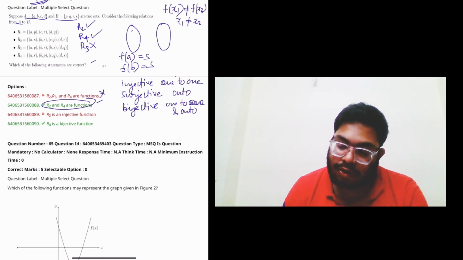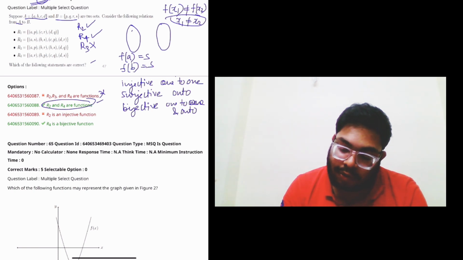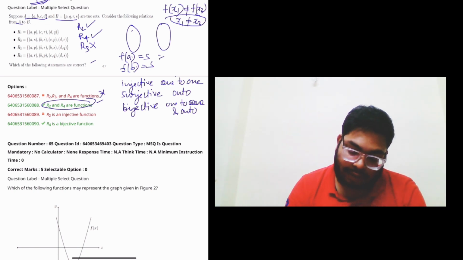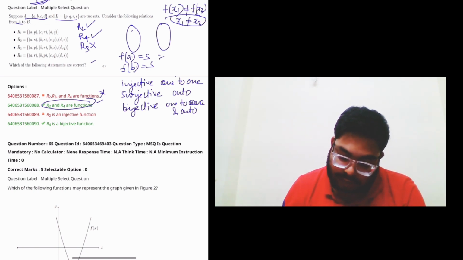So the function values are not same, so the given domain values should also not be the same. But here the function values are same. So if f of a and f of b are equal, then it will be valid. Otherwise, it is not valid, and so R2 is not an injective function.